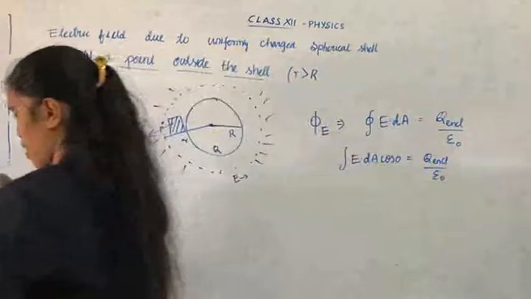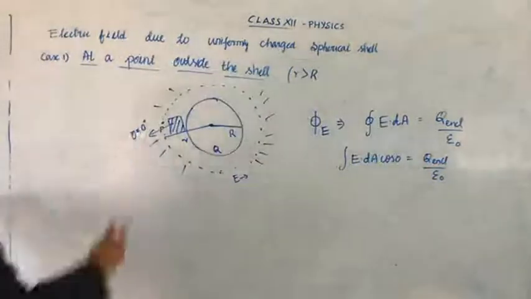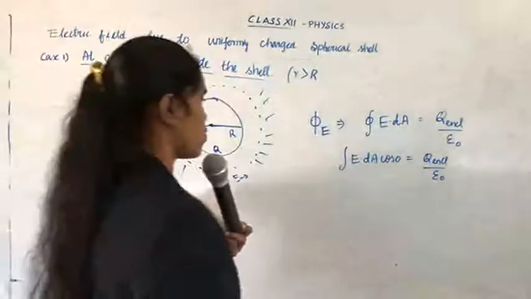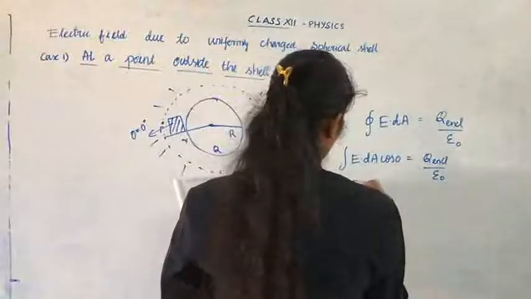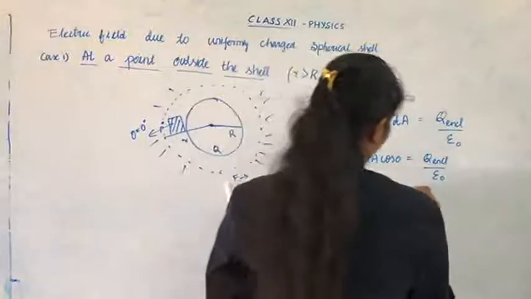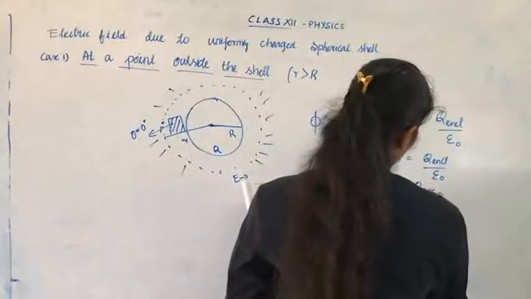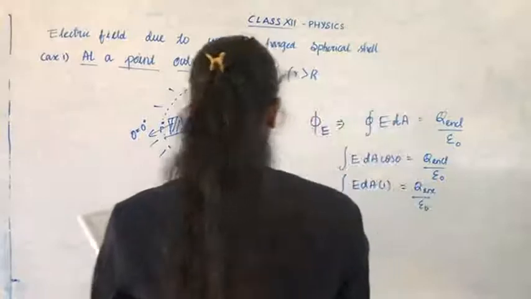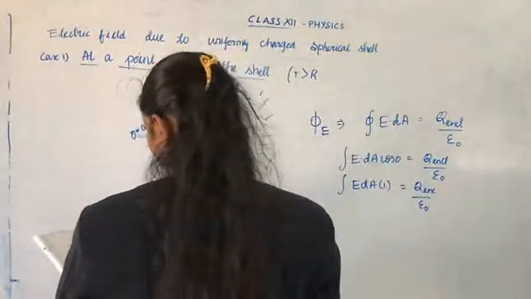Now, here cos theta equal to 0 degree, so the value is 1. So E dA into 1 equal to Q enclosed by epsilon 0. Now, E dA. You put E dA.